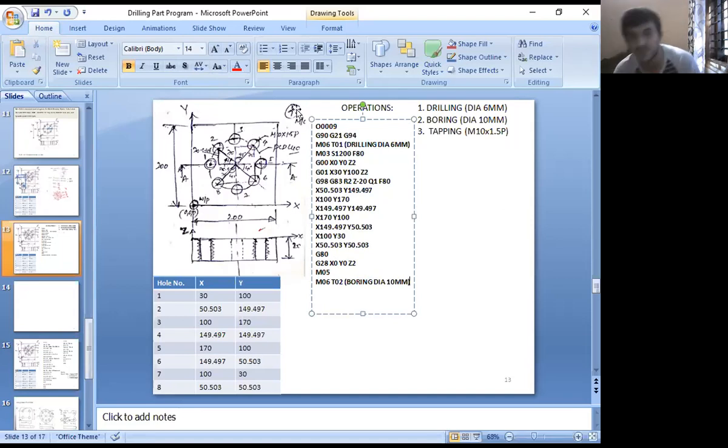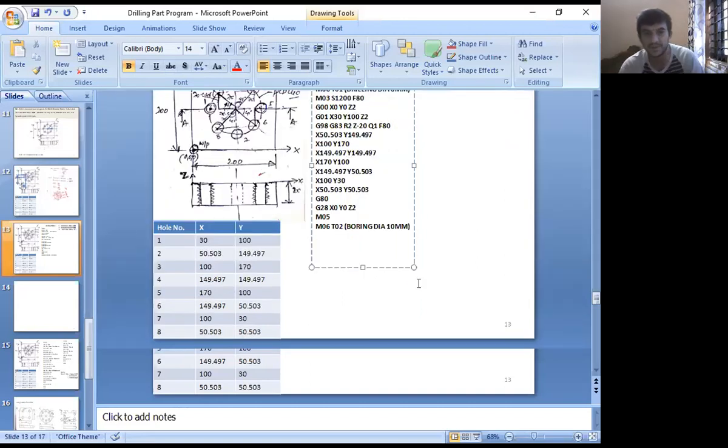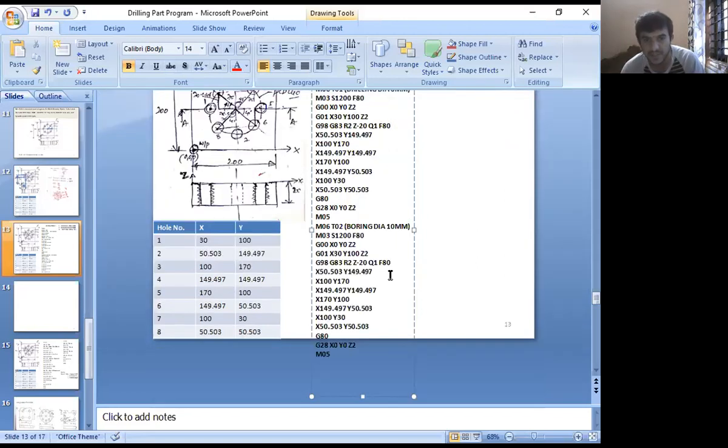First, once you select the tool, we rotate the boring tool for a given speed and feed. Then move the boring tool from machine center point to the workpiece origin. Then from the workpiece origin we send it to location number one. Then we call the boring cycle, right? So these operations are there from M03 up to M05. I will copy this and paste here.